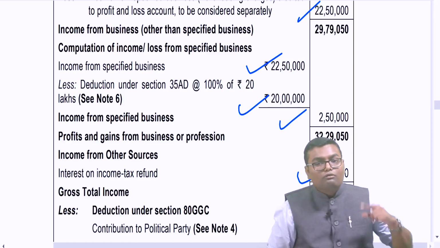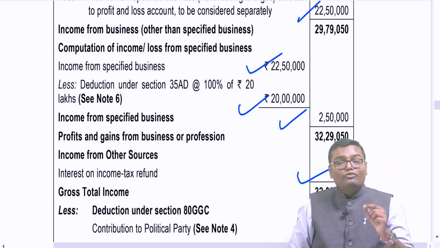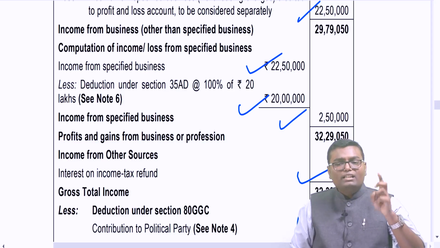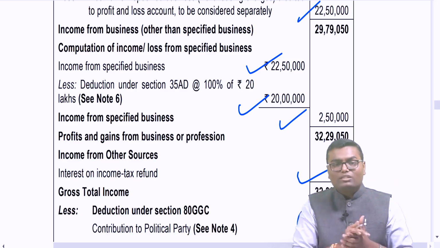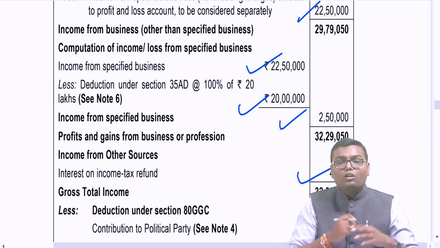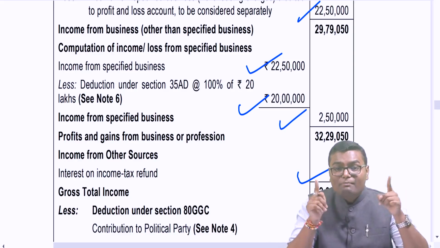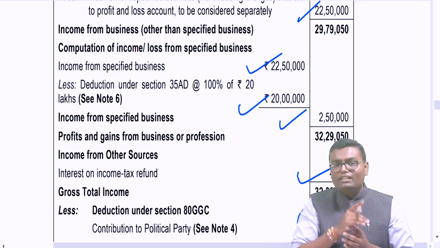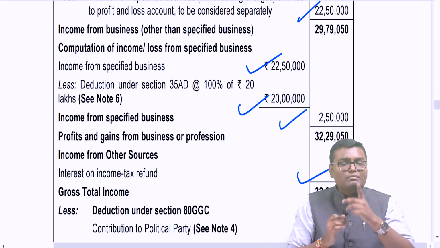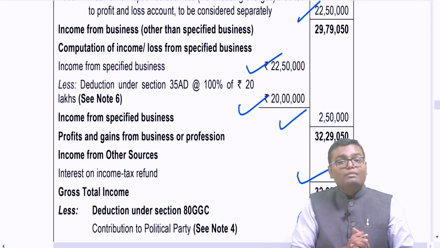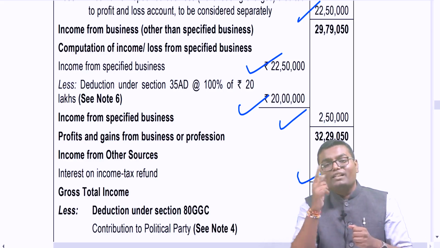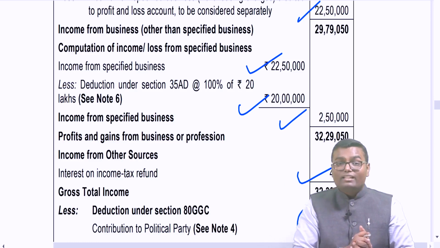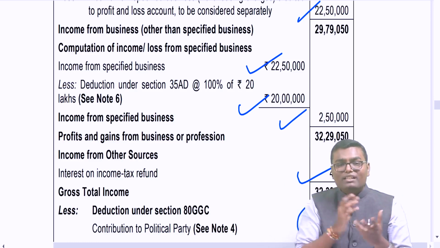Knock knock. One point. If you are claiming any deduction under 10AA, 35AD, 80QQB, 80RRB, 80JJAA, and in the same question tax payable is also there, you have to apply one concept called alternate minimum tax, AMT. Here I have claimed 35AD. They have also asked me to compute tax payable at the end. Means apart from the regular provisions, I also have to find out alternate minimum tax. And here too I have to compute the income as per 115BAC also.